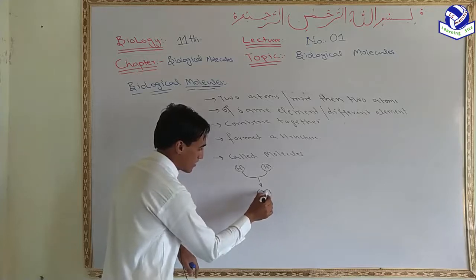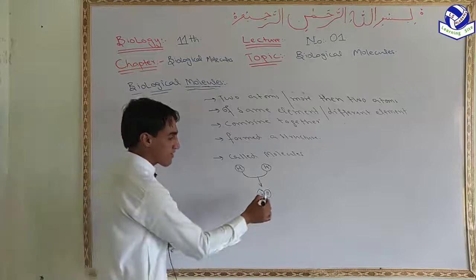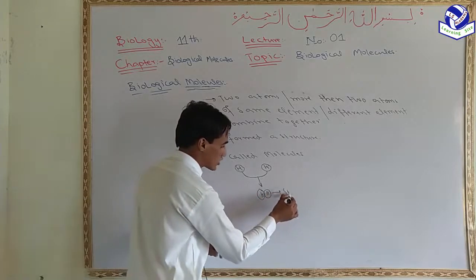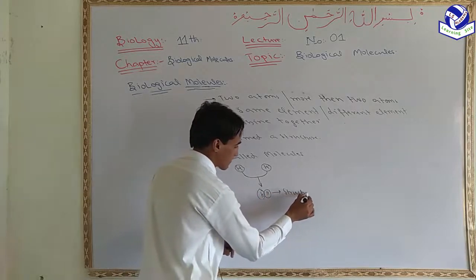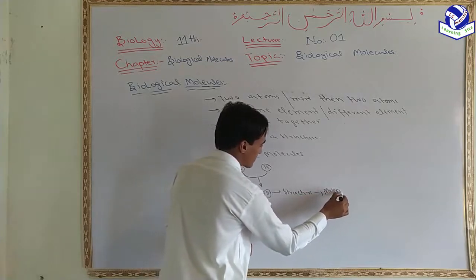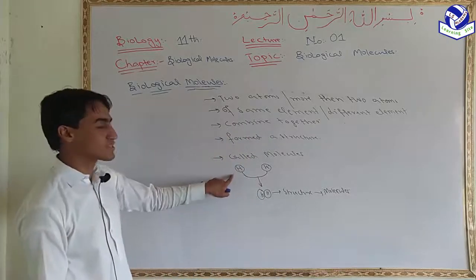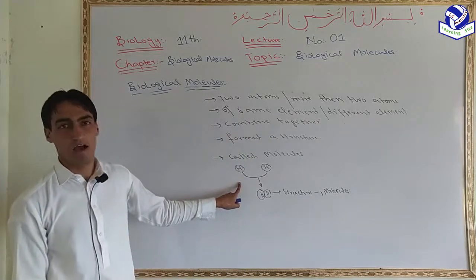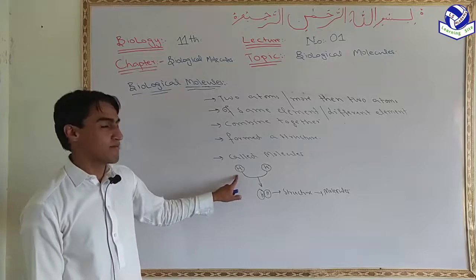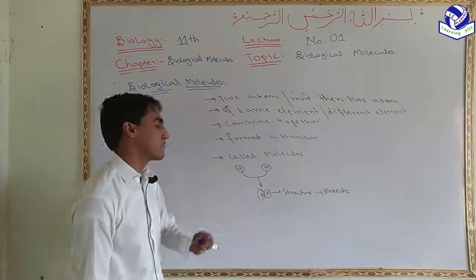This structure is called a molecule. When two or more atoms of the same or different elements combine together, they form a structure called a molecule. This is the hydrogen molecule.